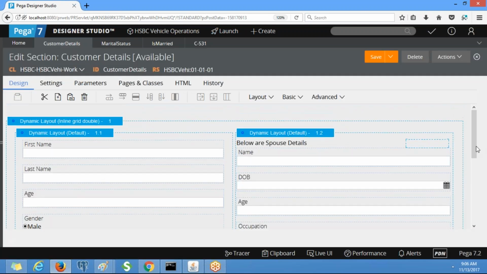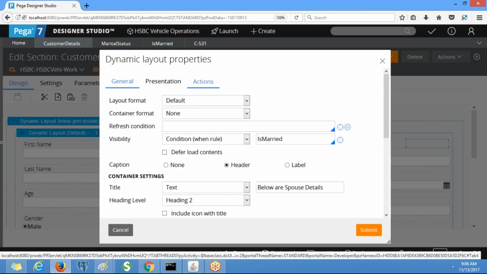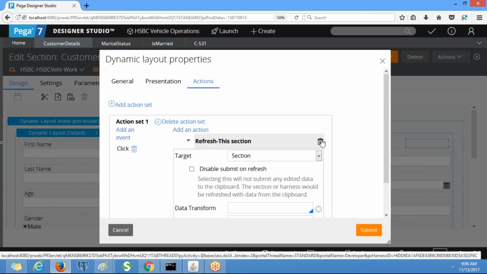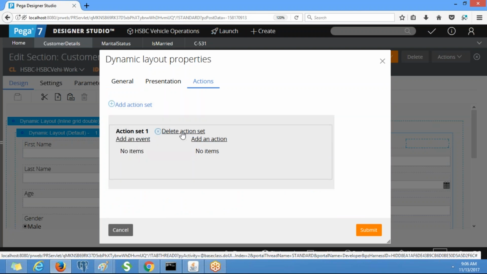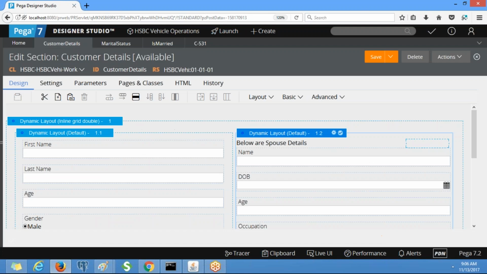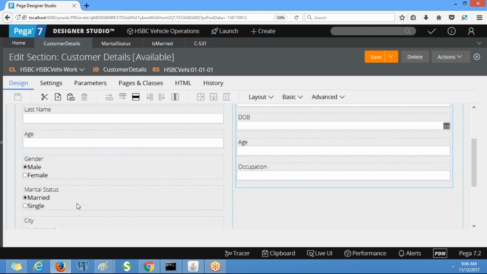You can remove it from the layout, we don't need it. Apply the same thing for the radio button. Whenever you click on the radio button, the complete section will be refreshed, and the when rule will also be executed. Based on that when rule, this will be displayed.